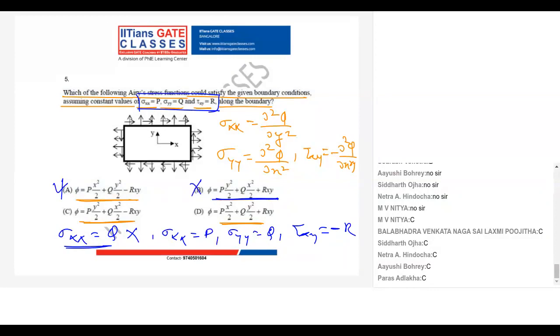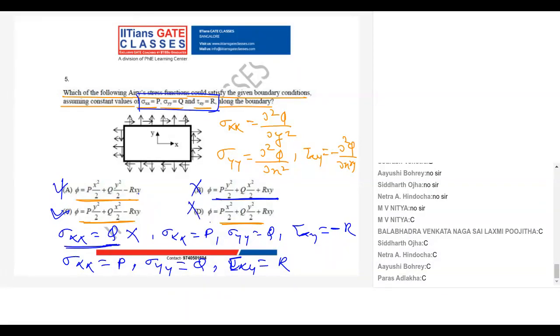Now if I use C, sigma xx will come as p, sigma yy, if you differentiate, you'll get q, and my tau xy is coming as r. So this is correct. Now check D. D and A will give sigma xx as q, so it cannot be correct.